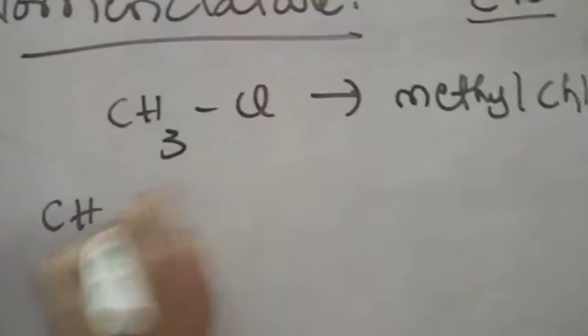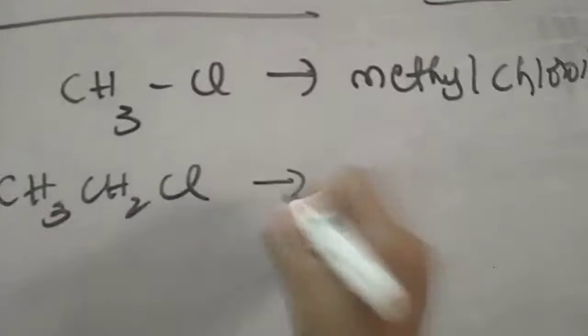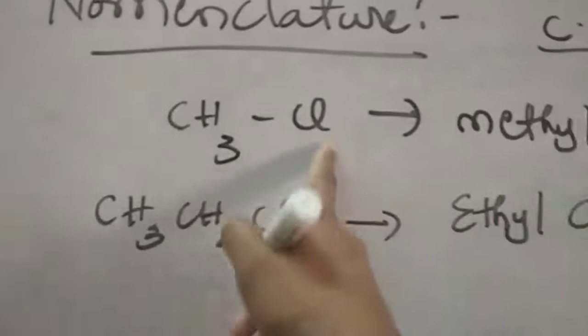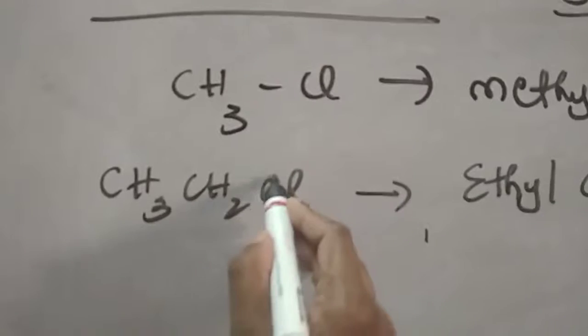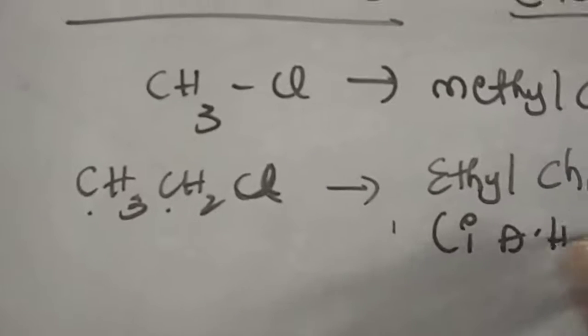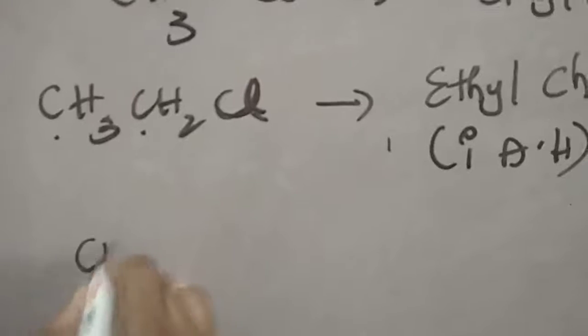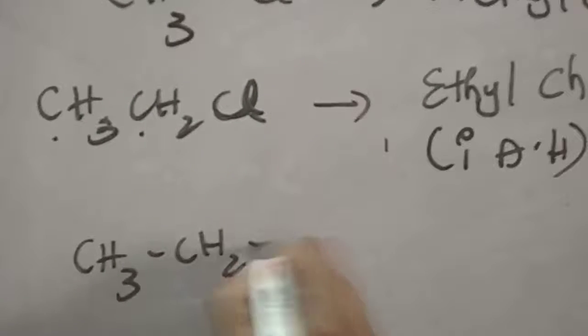CH3CH2Cl, if you take, then ethyl chloride is its common name. Chloroethane is its IUPAC name. Here this is primary, only we can call it methyl chloride. Whereas primary is nothing but chlorine attached to a carbon attached to one more carbon. So we can say it is a primary alkyl halide. Like here I'll take CH3CH2Cl.